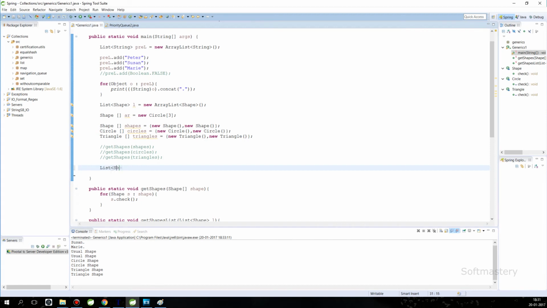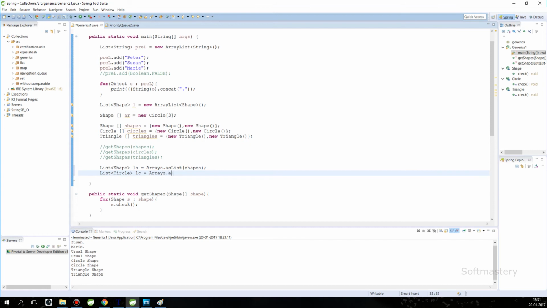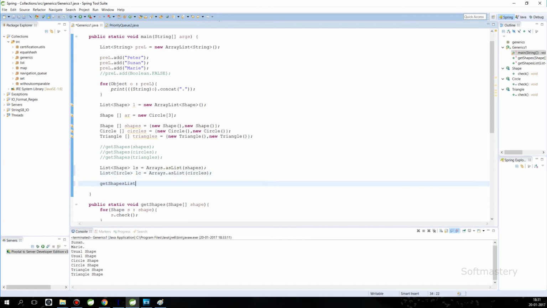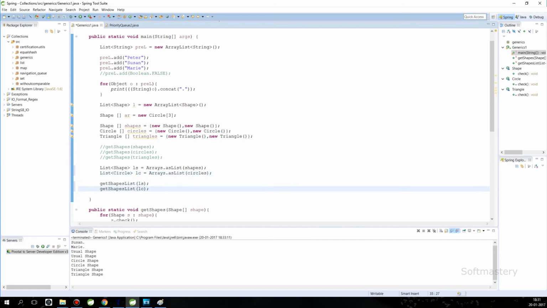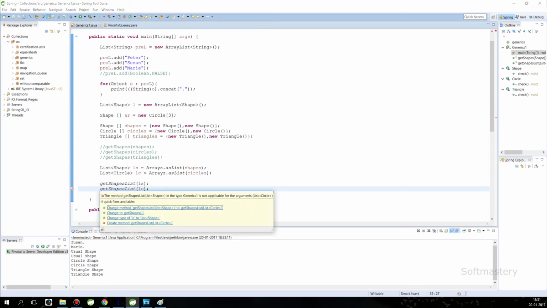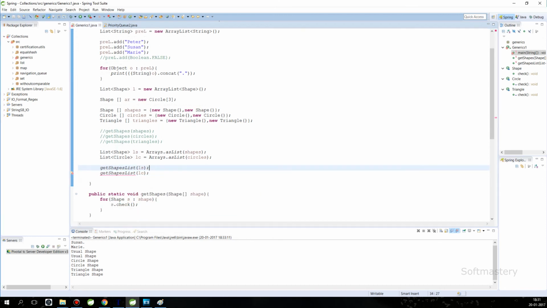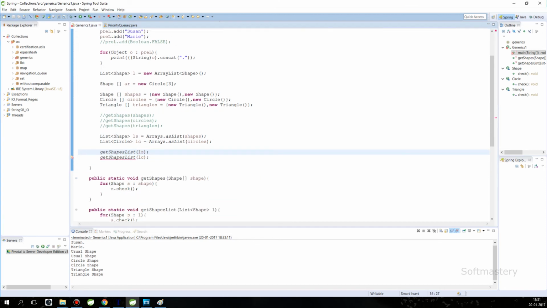Now let's do the same with the lists. We will create a shapes list and a circle list and pass them to a getShapesList method. As you can see, we got a compiler error that says that list shape is not applicable for list circle, meaning that even if circle is a subtype of shape, we can't put anything that's not from the type declared in the method's argument.